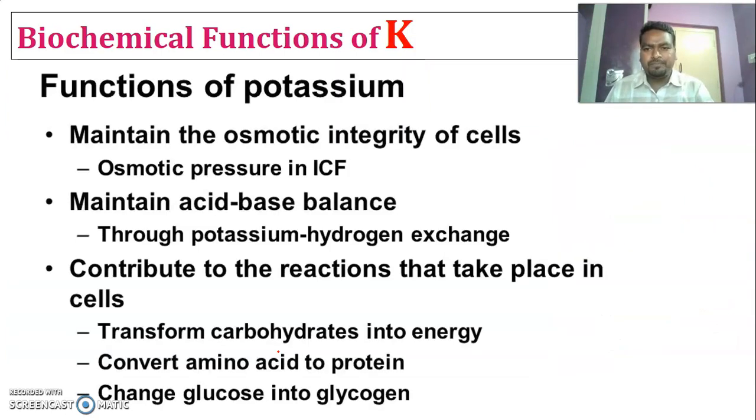Next, potassium. The main important function of potassium is maintaining the osmotic integrity of the cells through osmotic pressure, and it also maintains the acid base balance. As I said, sodium and potassium ions are electrolytes present in the human body, and they also contribute to several reactions taking place in the cell, like transforming carbohydrate into energy, converting amino acid to protein and changing glucose into glycogen. So these are the important functions of potassium.